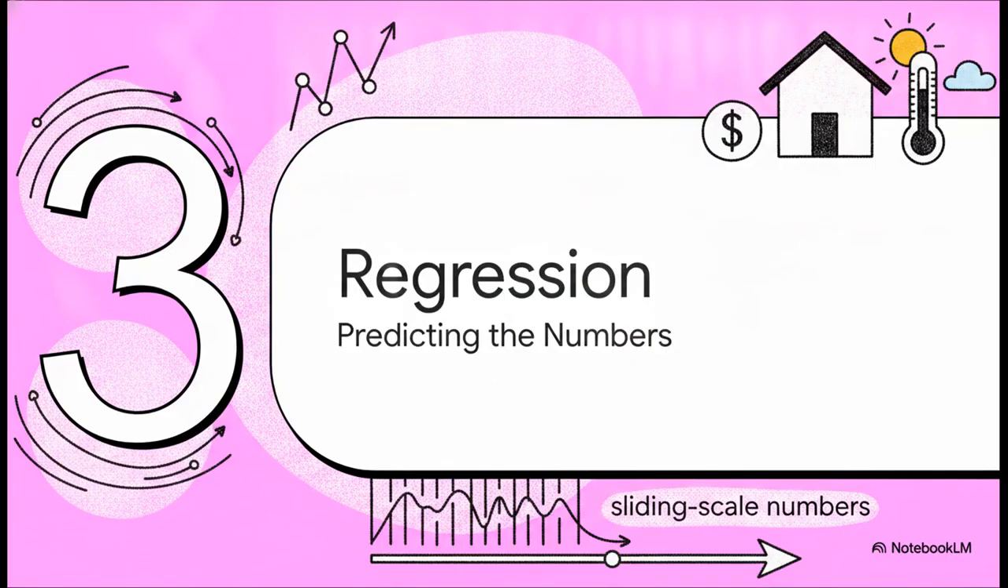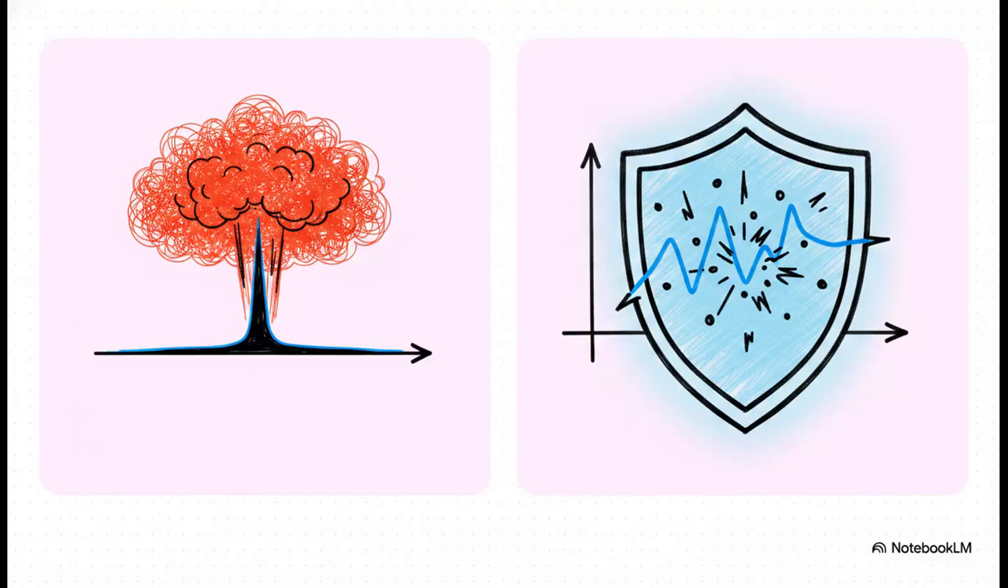All right, part three, regression or predicting the numbers. When estimating continuous numbers, like tomorrow's exact temperature or the price of a house, our AI coach relies on two classic loss functions. The first is mean squared error, or MSE.